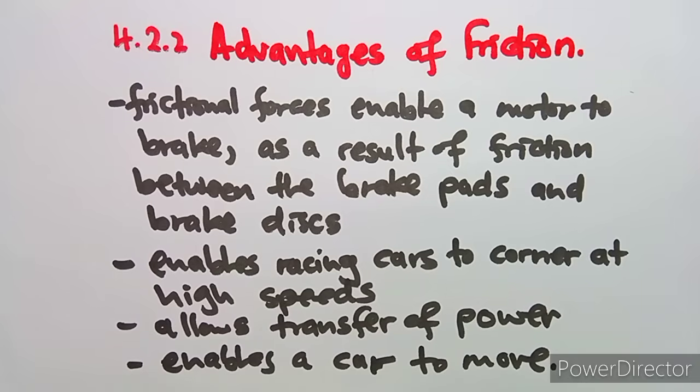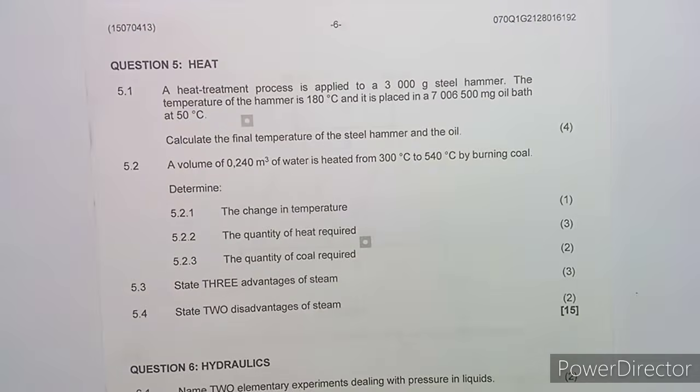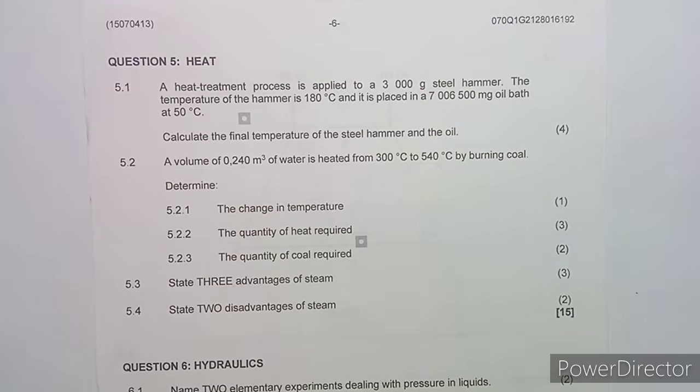All that we actually need it. So it's not all about the disadvantages, the cause of noise, the cause of materials to blunt and so forth. No, there are also some advantages which are very, very important, like the ones that we had. Anyways, we have got the question now, which is on question 5.